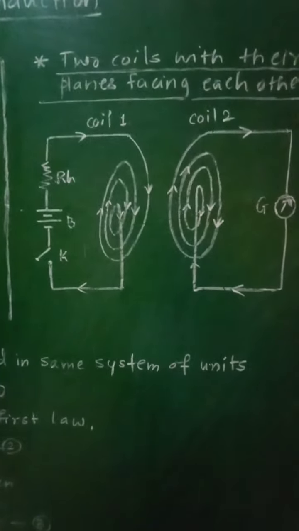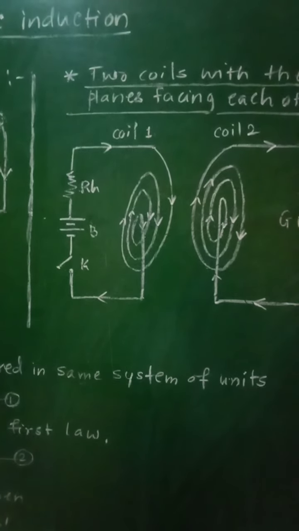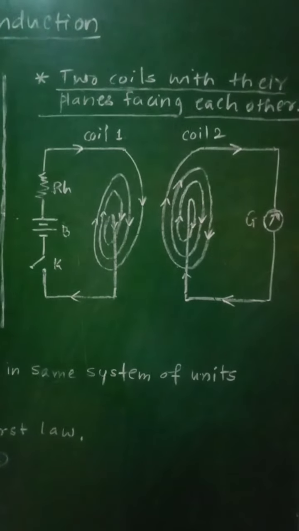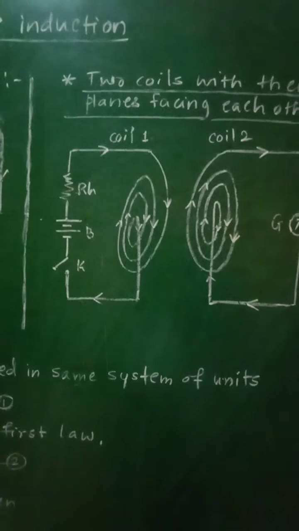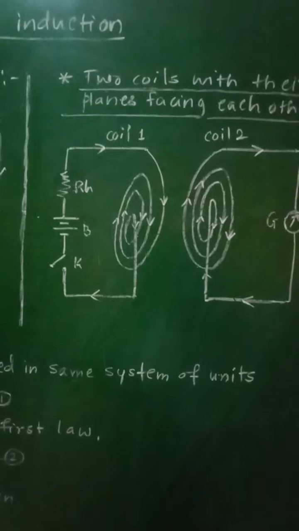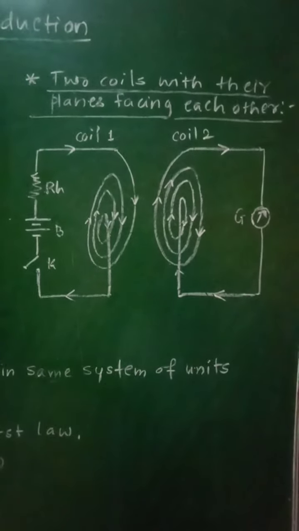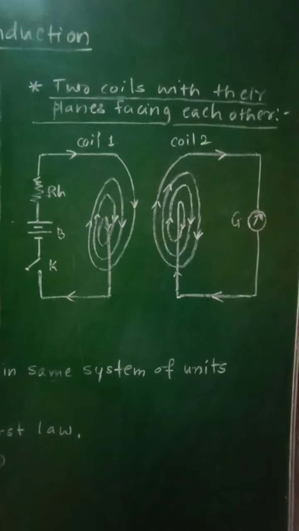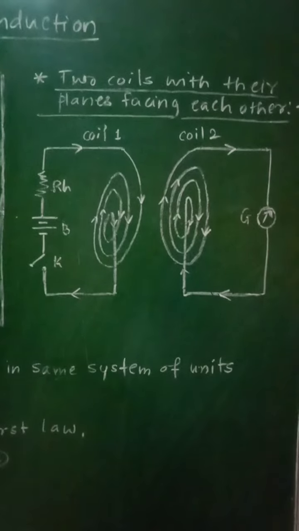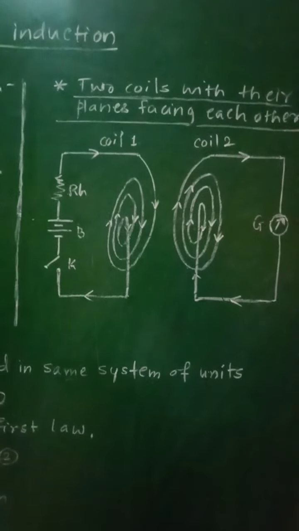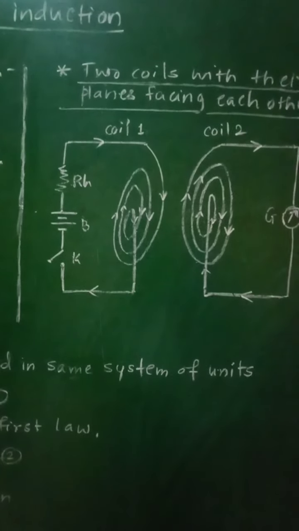Second observation: when there is a relative motion between the two coils, an induced current is produced in the secondary coil so long as there is relative motion. Third observation: when the current in the primary coil is changed with the help of rheostat RH, a deflection is produced in the galvanometer.